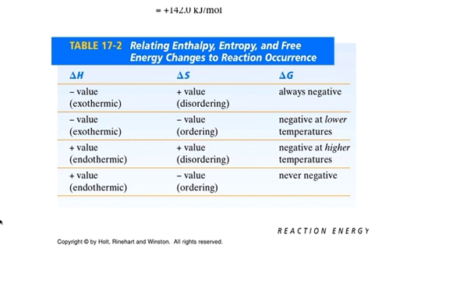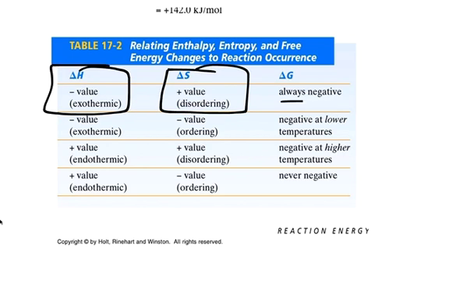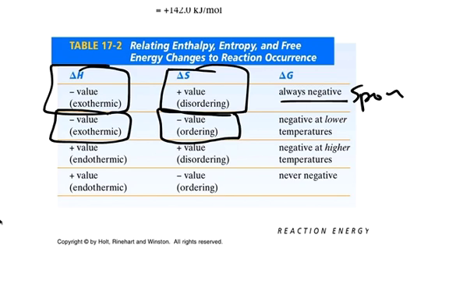Here we go. So again, exothermic reactions, if we have more disorder, ΔG is always negative, so it's spontaneous. I'll write spontaneous there. If we have exothermic reactions, but we also have more order, or a negative change in S, they can happen at low temperatures. Like we said, endothermic reactions with disorder can be negative only at high temperatures.